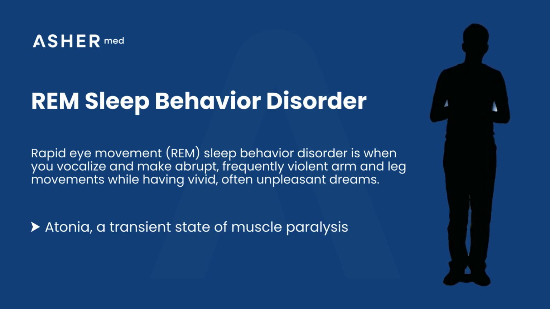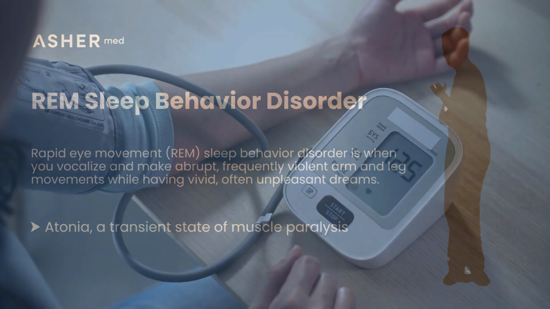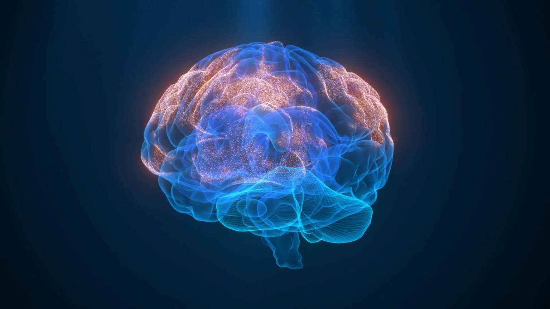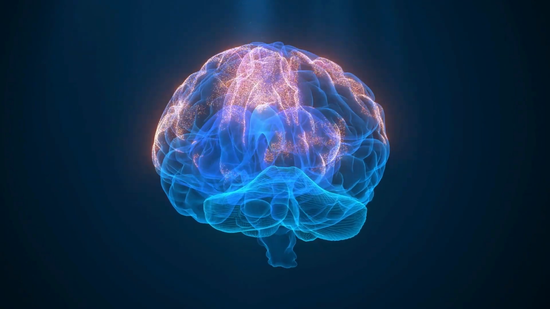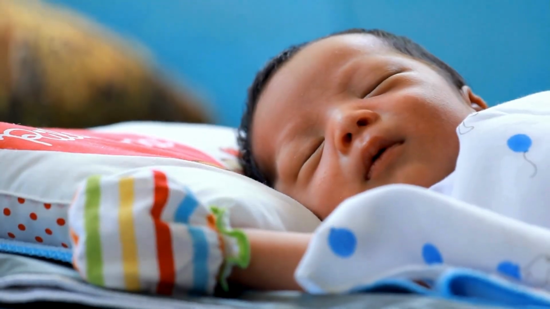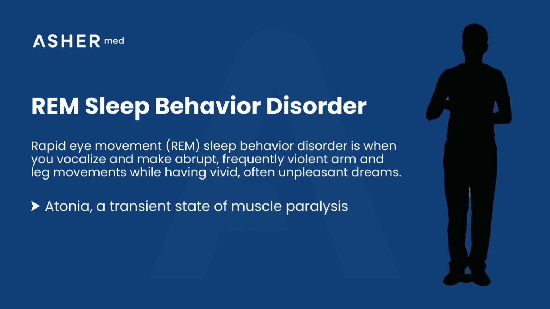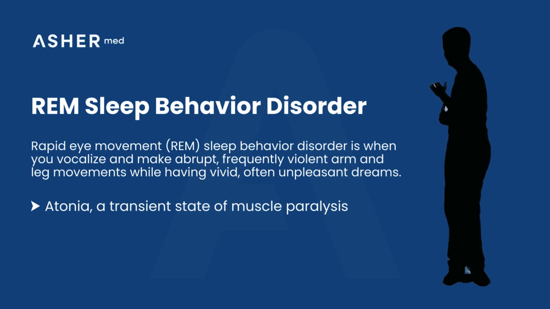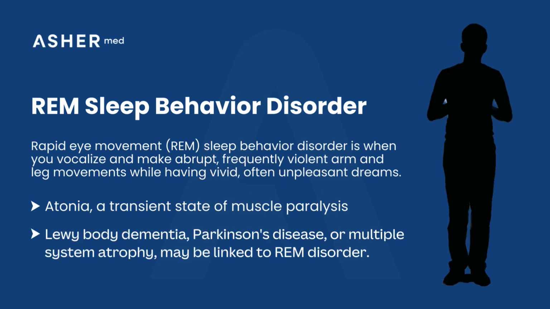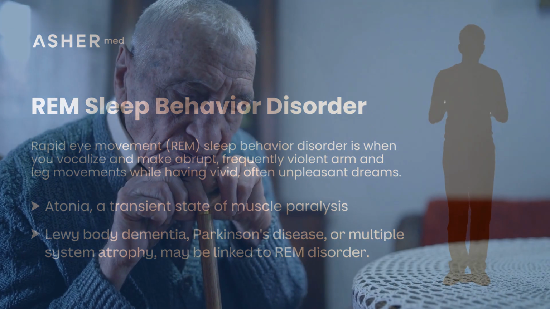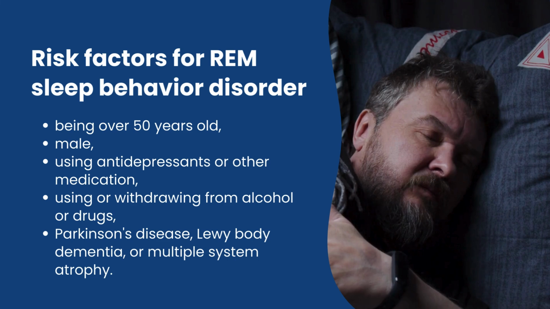REM sleep behavior disorder. Rapid eye movement (REM) sleep behavior disorder is when you vocalize and make abrupt, frequent, violent arm and leg movements while having vivid, often unpleasant dreams. Atonia, a transient state of muscle paralysis, is experienced by the body during typical REM sleep. During REM sleep, we see an increase in blood pressure and brain activity, uneven breathing, and rapid eye movement of the eyes. We can dream safely while lying still and having our brains active, thanks to the temporary paralysis during